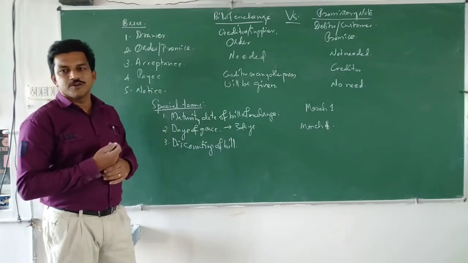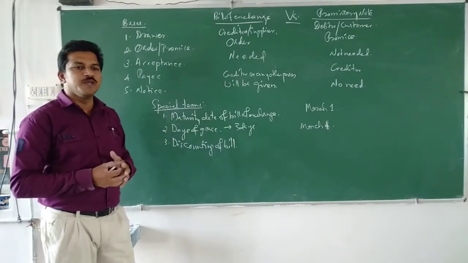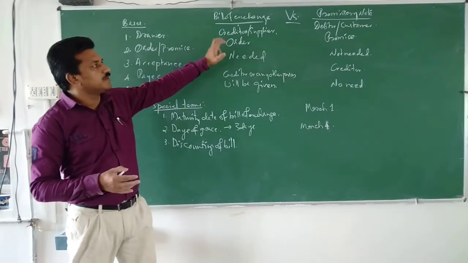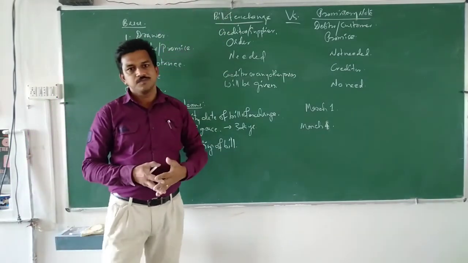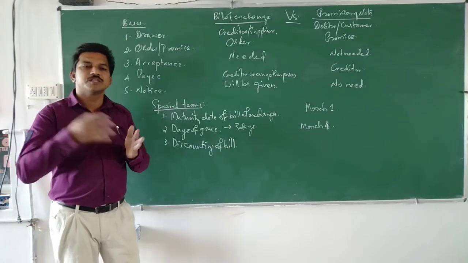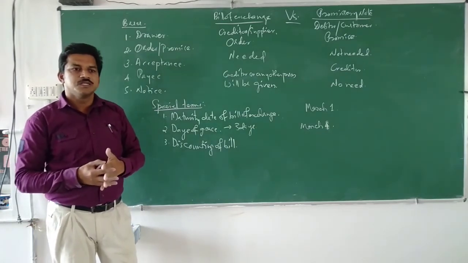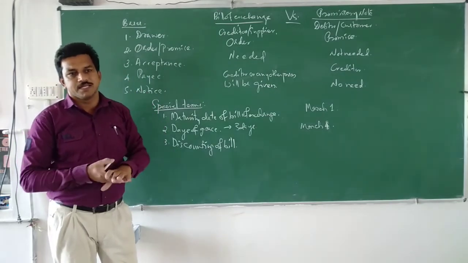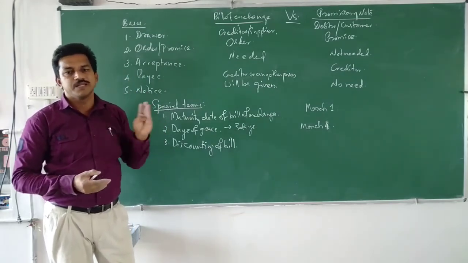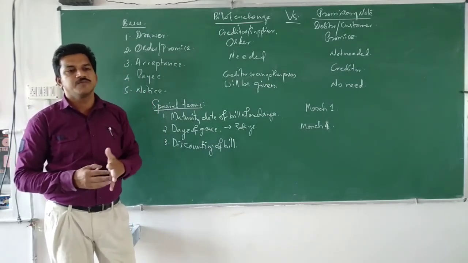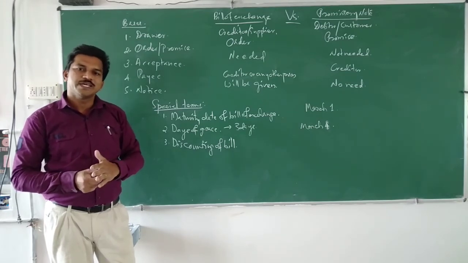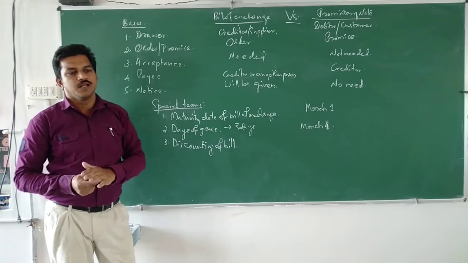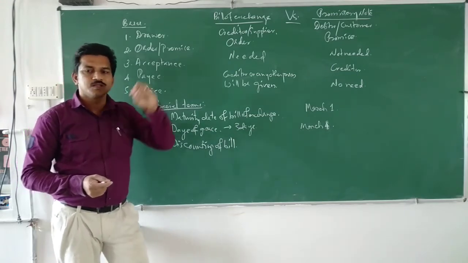Discounting of bill: the creditor prepares the bill and gives it to the debtor, who will give the money after 3 months. But suppose the creditor needs money immediately. He has the bill, and at that time he can approach a banker with this bill and discount it with the bank.